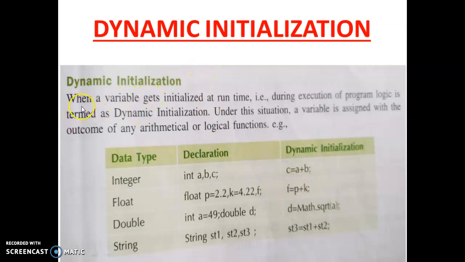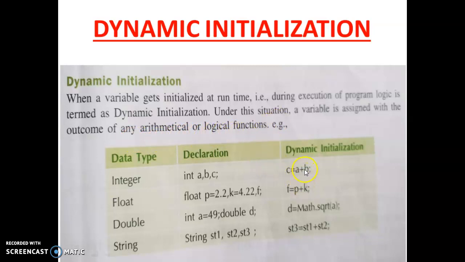So let's come to the definition. When a variable gets initialized at runtime, and runtime means during execution of the program logic, it is termed dynamic initialization. Under this situation, a variable is assigned the outcome of any arithmetical or logical function.